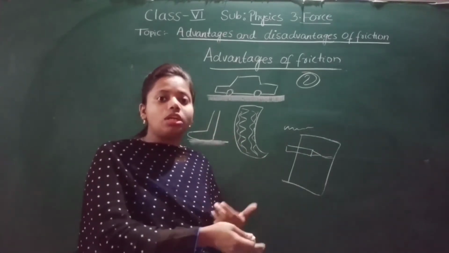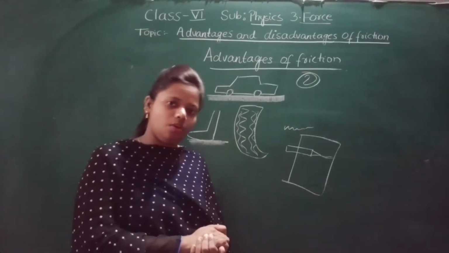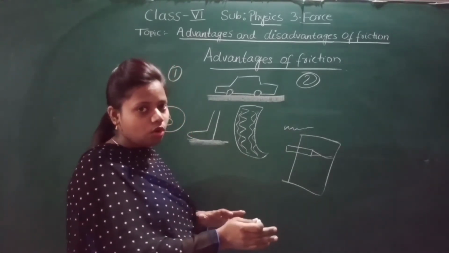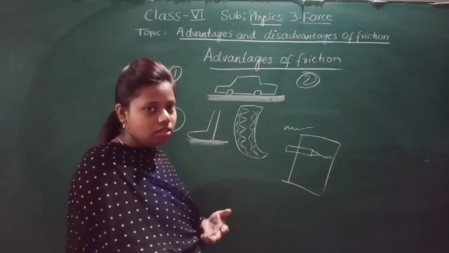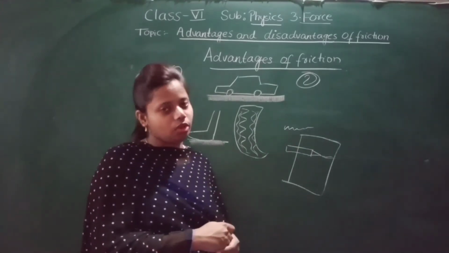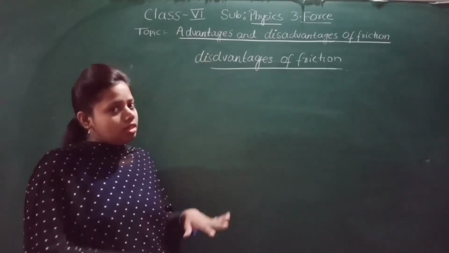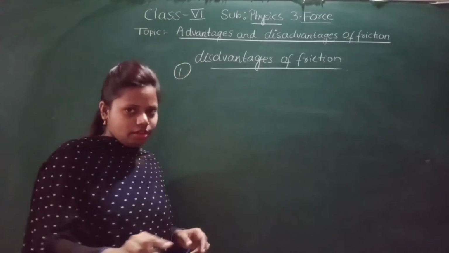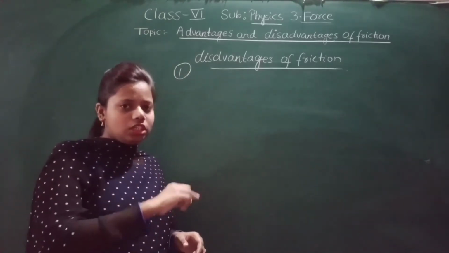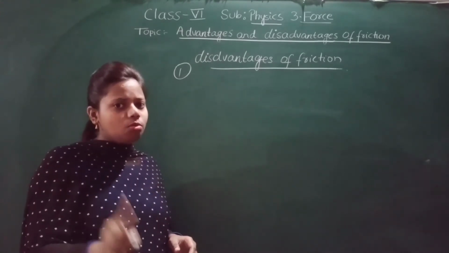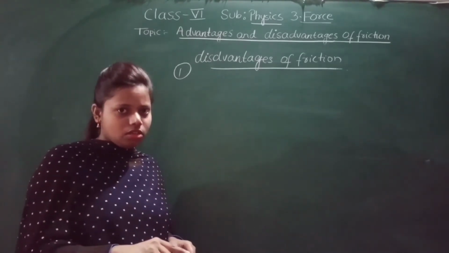Now let us see what the disadvantages of friction are. Then you will understand more what the advantages and disadvantages are. Number 1 disadvantage is that friction usually slows down the motion of the moving object.